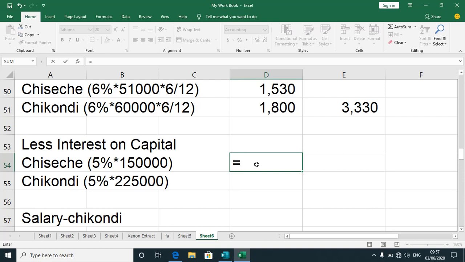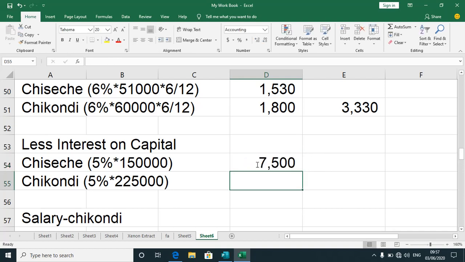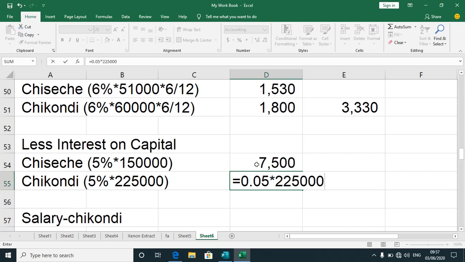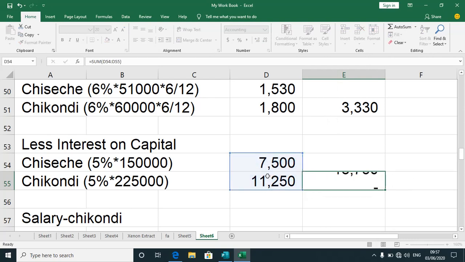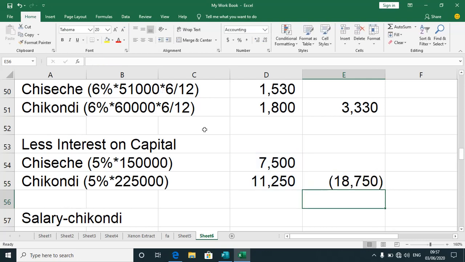So for capital again, we don't have these challenges. 5% of 150,000. I've got 75. Hope I'm right. Yes, that's correct. Then I've got 5% again of 250,000. I've got that figure. Now I get my sum, and I push where it belongs. Okay, now I have to make sure that that's a less, because accordingly we're supposed to credit the